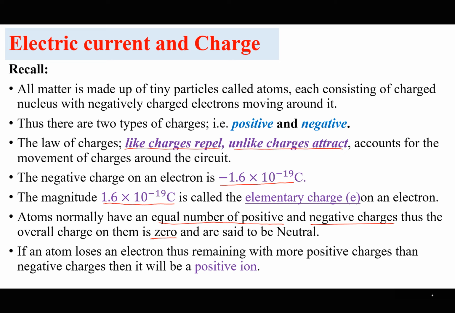So we know what we mean by a positive ion and a negative ion. If an atom loses an electron, thus remaining with more positive charges than negative charges, then it is a positive ion, and the reverse is true. If it gains an electron, it has more negative charges than positive charges, so it becomes a negative ion, and so on and so forth.